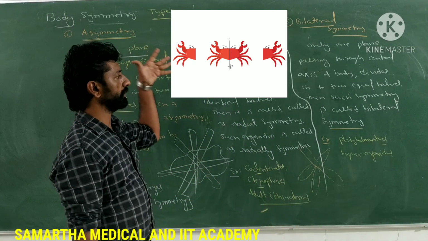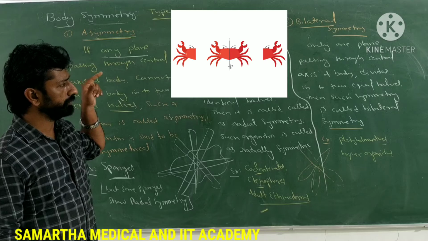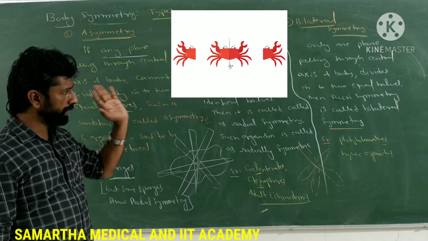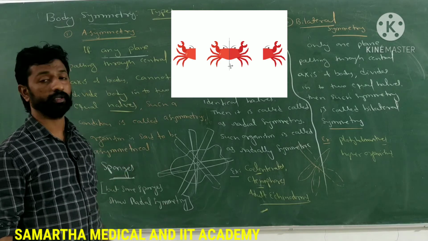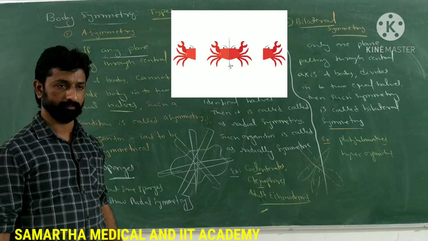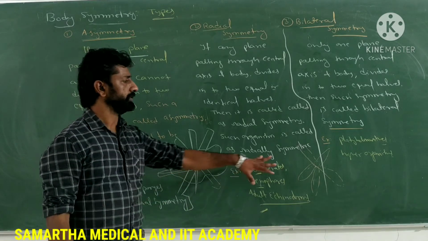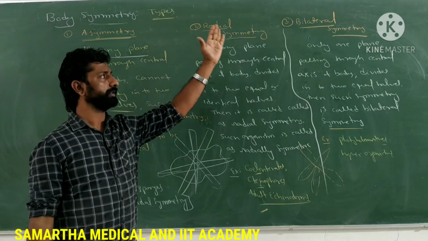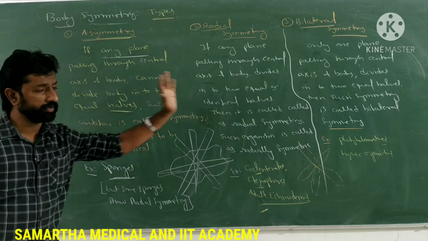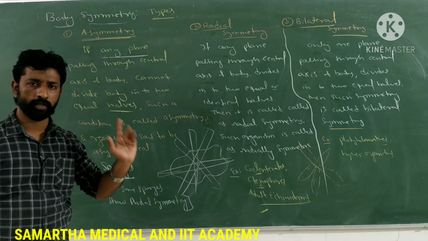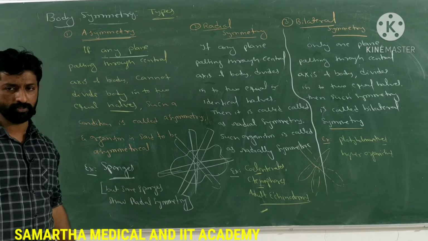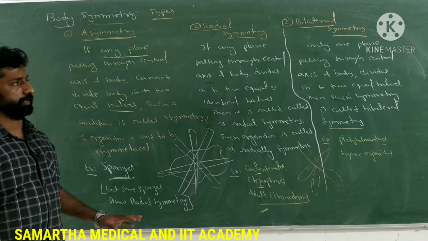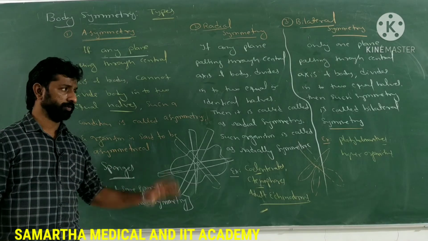See, if you take the example of the crab, here is the diagram of a crab. What is it showing? Only one plane passing through the center of the body can divide it into two identical or equal halves, so it is showing bilateral symmetry. Is it clear? So these are the three types of symmetry: the first is asymmetry, second is radial symmetry, and third is bilateral symmetry. These are very important for 1 mark, 2 mark and 3 mark questions in PUC examinations. Remember, and read them very carefully. Is it clear, guys? So that's it regarding body symmetry. Make a note of these points now.